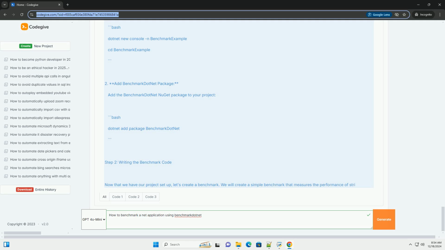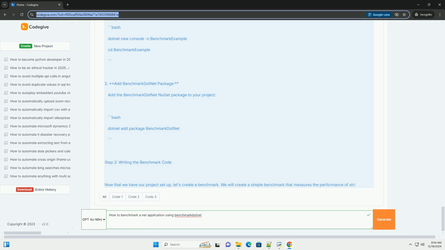Benchmark, public string StringBuilder(), var sb = new System.Text.StringBuilder(); sb.Append(word1); sb.Append(word2); return sb.ToString().